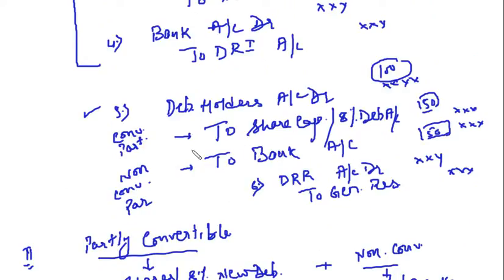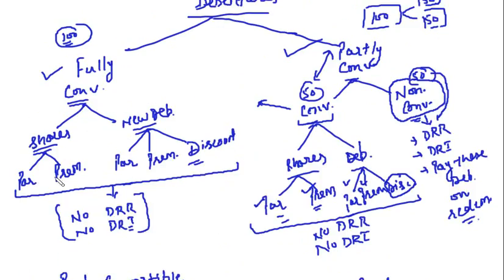For the convertible part you will issue the shares or debentures. Then these shares or debentures can be issued at par, premium or discount, these three cases. And the non-convertible part, we will pay it either in cash or through bank, right? The last entry is transfer of DRR, debenture redemption reserve, to general reserve. After you have completed the redemption, whatever balance is there in the DRR, you have to take that balance to general reserve. Clear? So we have discussed all the cases, at par, at premium, at discount.